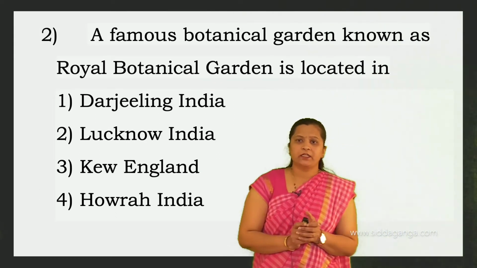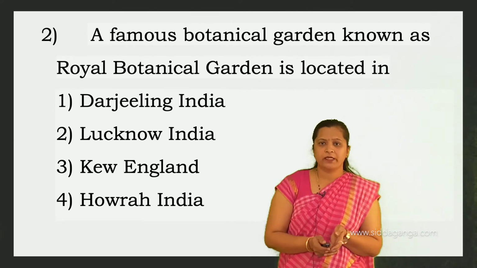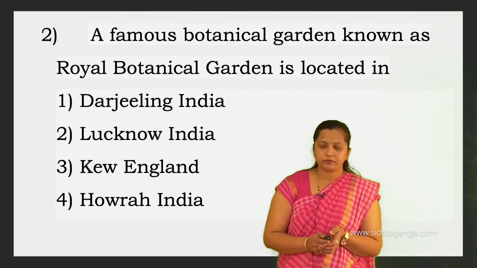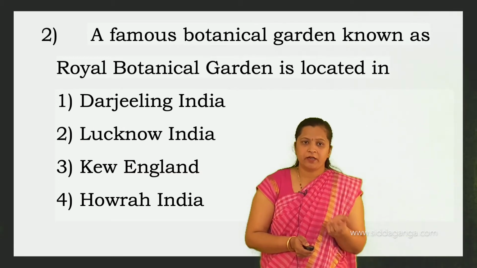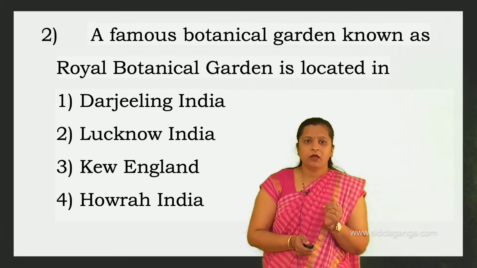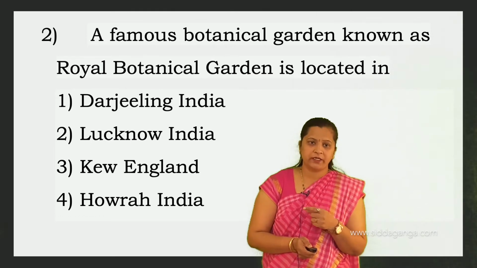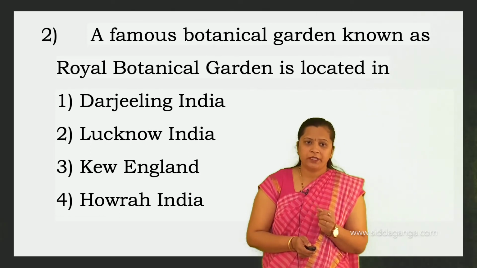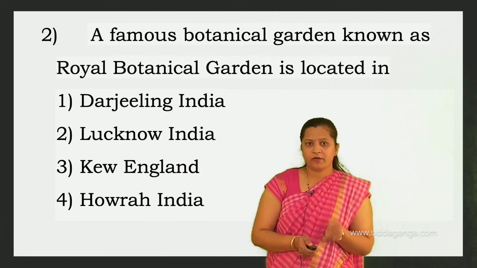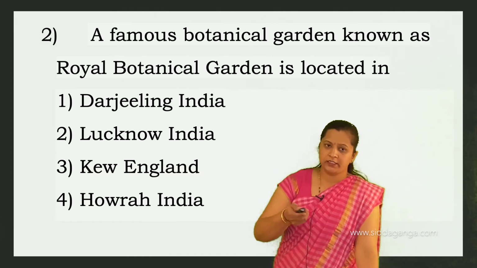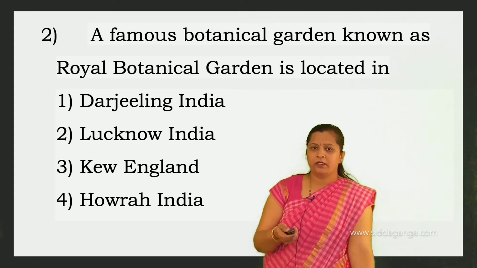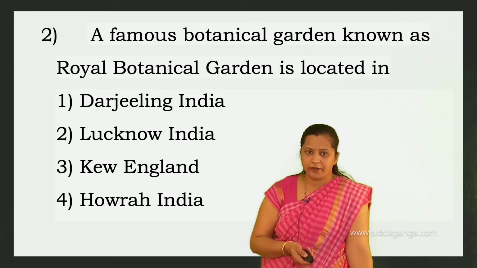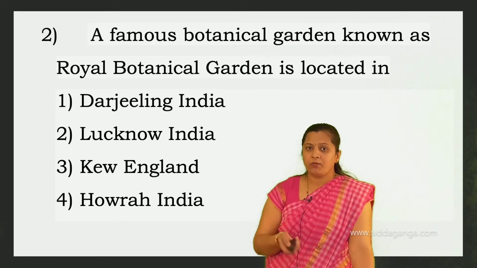A famous botanical garden known as Royal Botanical Garden is located in: Darjeeling, India? That is, Lloyd Botanical Garden is located in Darjeeling in India. Lucknow, that is, National Botanical Garden is there in Lucknow. Kew, England. Here they have given Royal Botanical Garden, so that is located in Kew, England. Agra or Howrah, India, that is, in Howrah there is the Indian Botanical Garden.